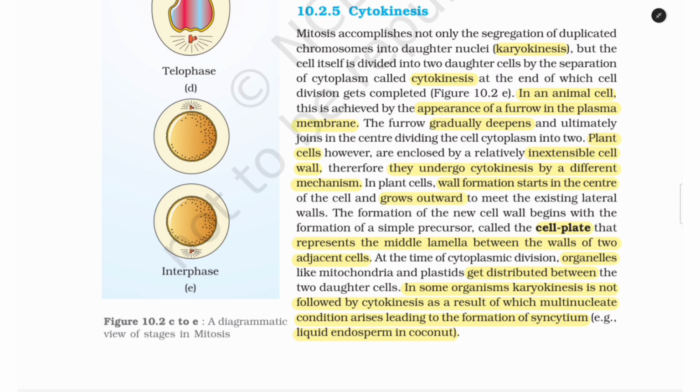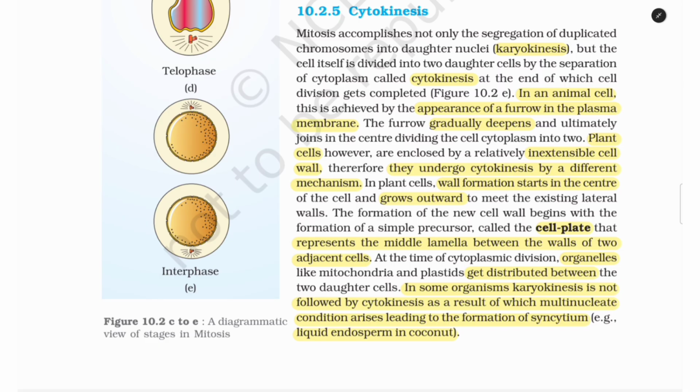10.2.5 Cytokinesis. Mitosis accomplishes not only the segregation of duplicated chromosomes into daughter nuclei, that is karyokinesis, but the cell itself is divided into two daughter cells by the separation of cytoplasm called cytokinesis, at the end of which cell division gets completed. Figure 10.2e. In an animal cell, this is achieved by the appearance of a furrow in the plasma membrane. The furrow gradually deepens and ultimately joins in the center, dividing the cell cytoplasm into two.